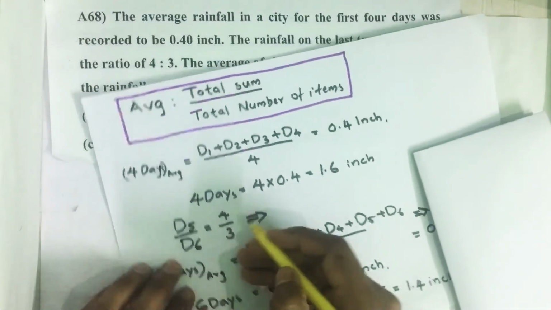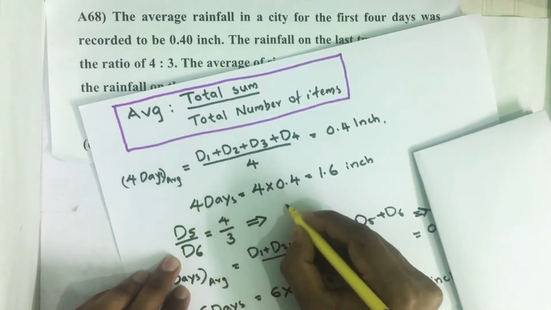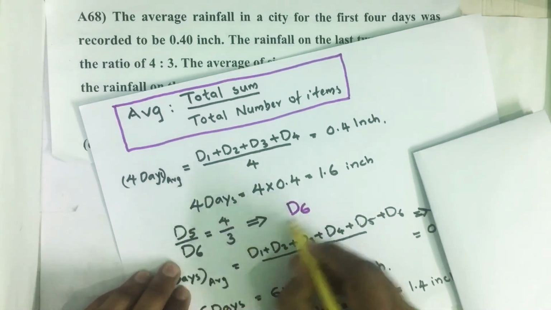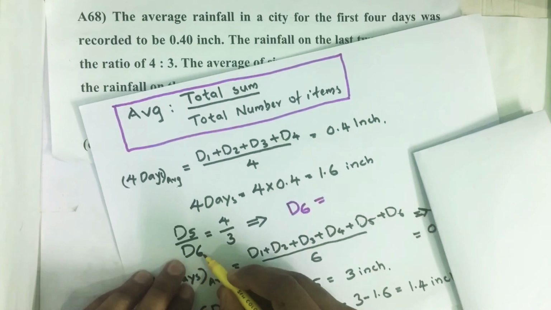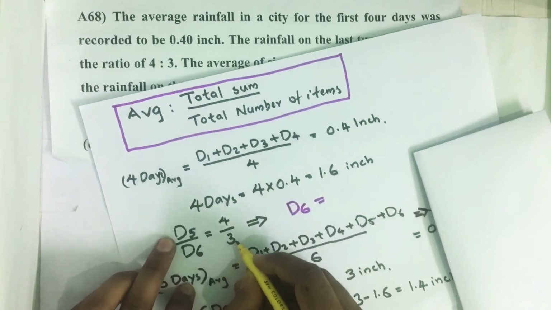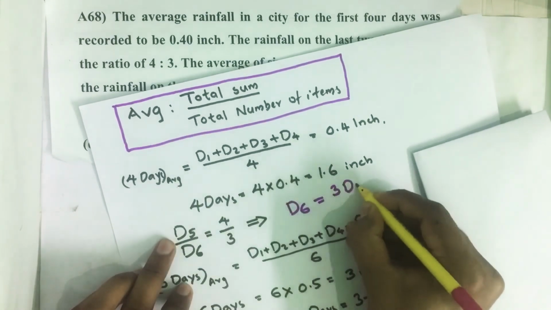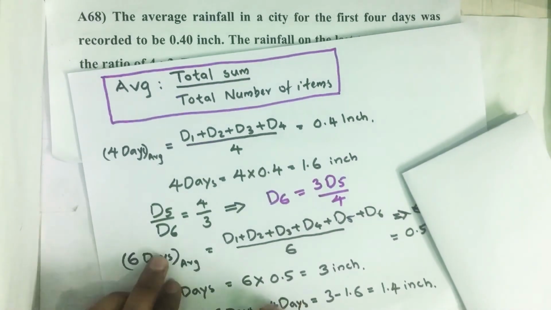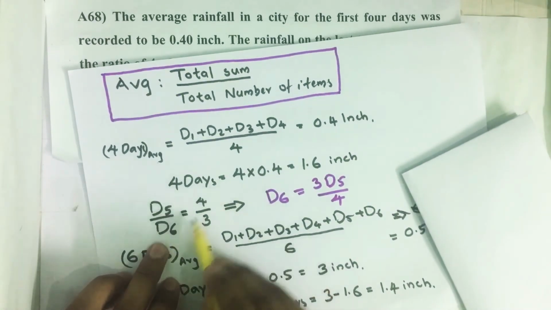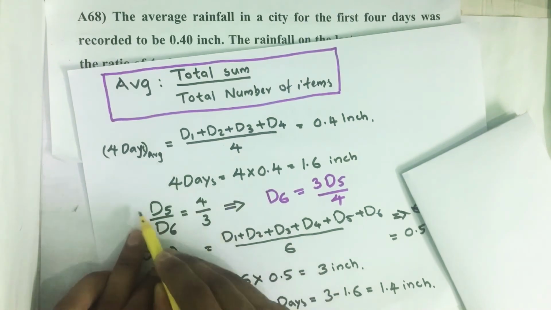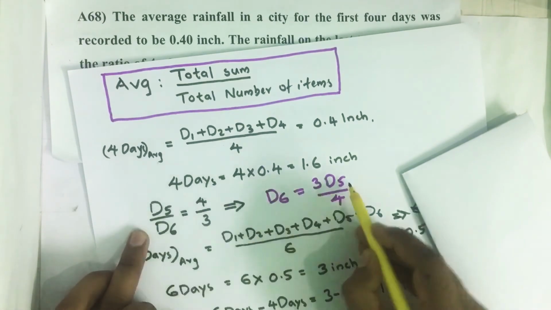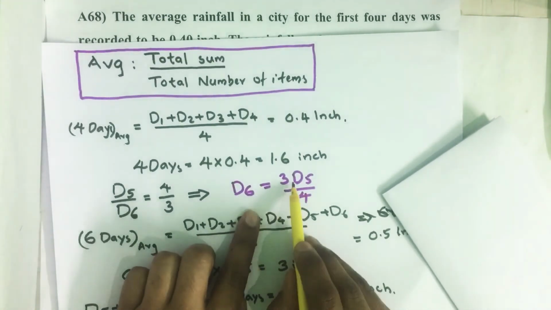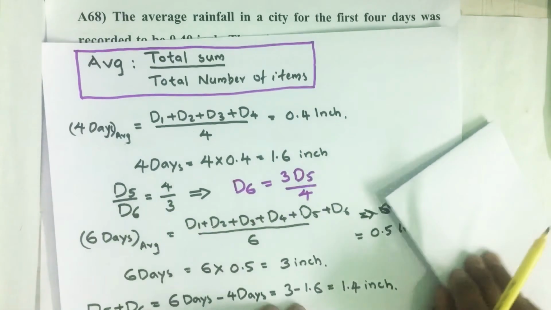From this we can write the rainfall on day 6: I took D6 here, then 3 this side and 4 this side. So we get D6 equal to 3D5 divided by 4.